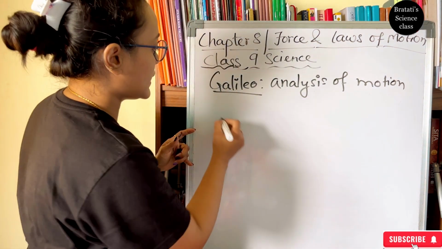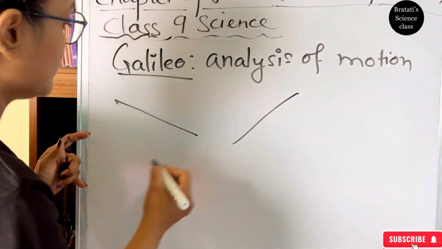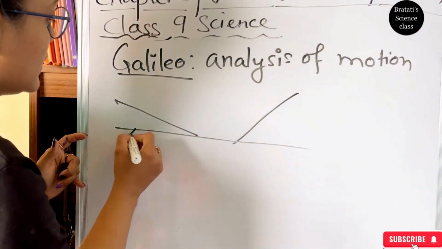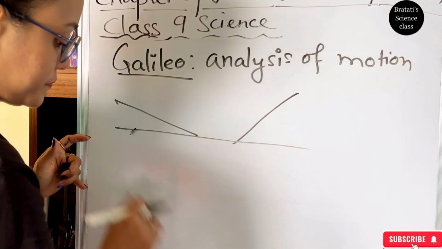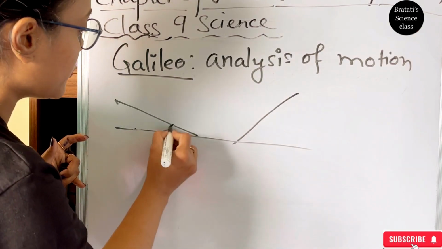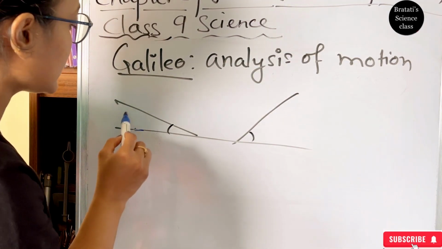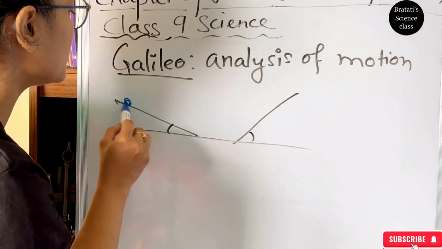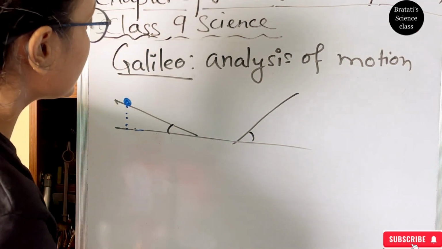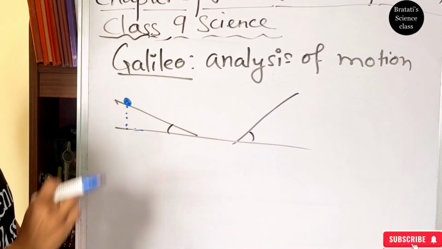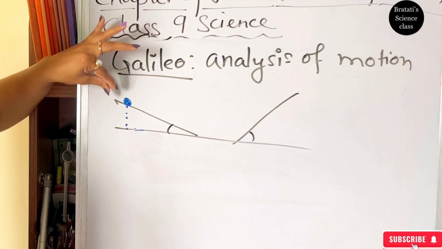So what he said: take two slopes. This is the plane. On the plane you keep two slopes at a similar angle. And at a certain distance you put one marble ball. It is at rest while you are holding it, and then you leave it.